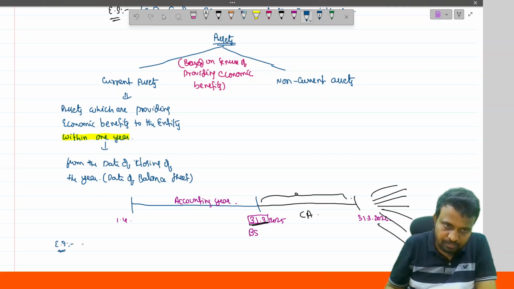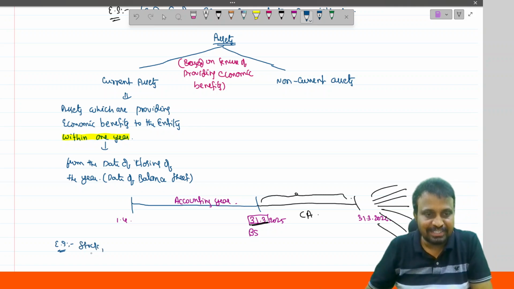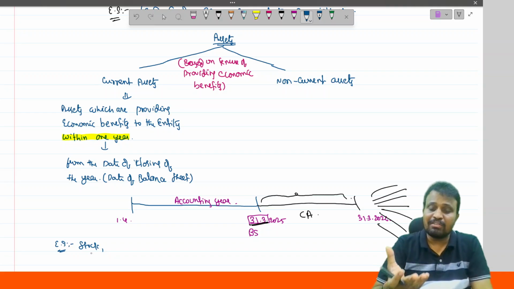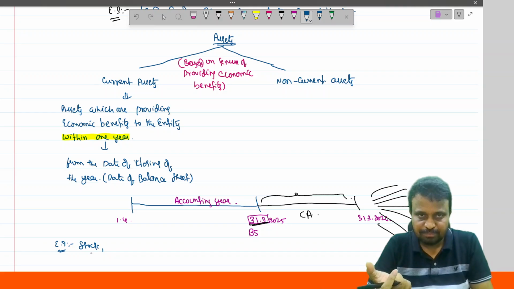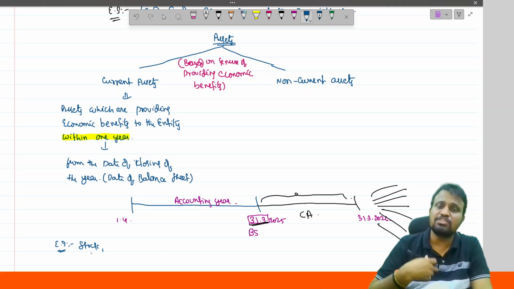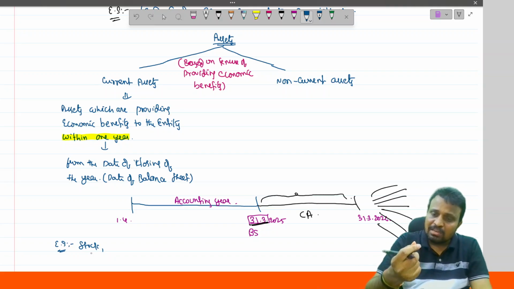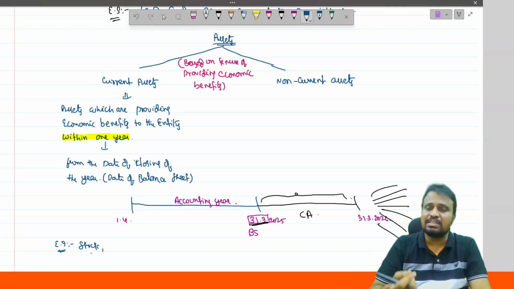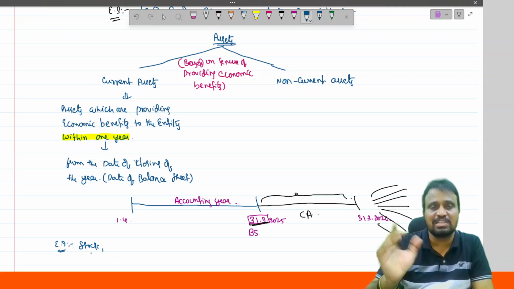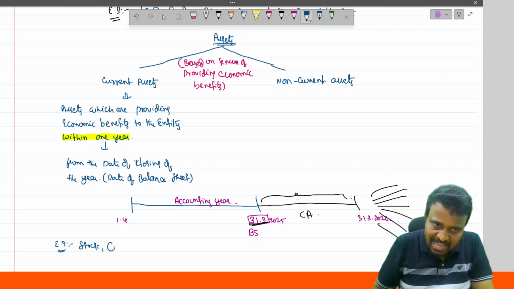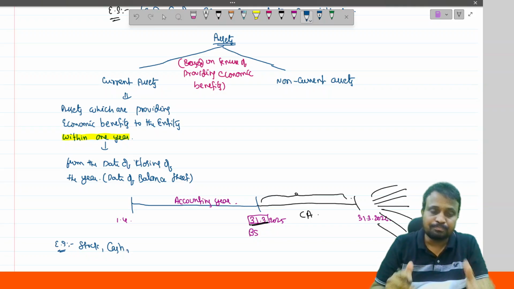For example, stock. Stock stands for goods in hand. If you have any goods in hand, and generally goods are held for what purpose? Trading purpose. If I am a furniture dealer, I purchase furniture and sell furniture, right? So I hold the goods for trading purpose, and I will sell the product as and when the buyer comes and asks for it. So that is immediately sold. Okay. And another one is cash. It is always available for utilization at any time.